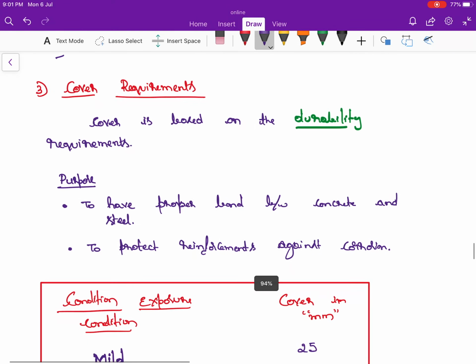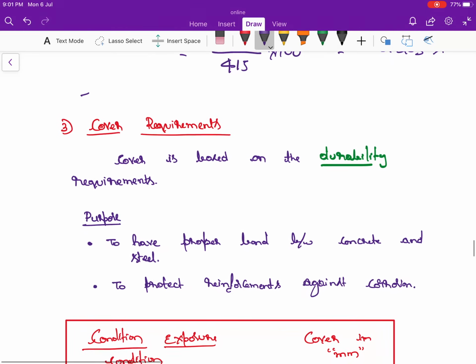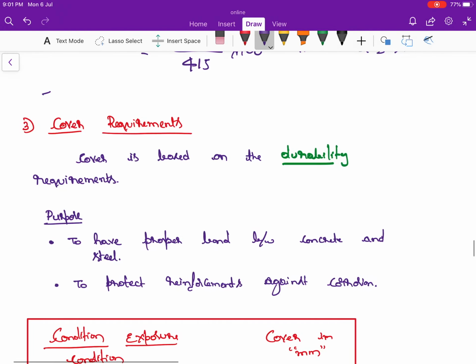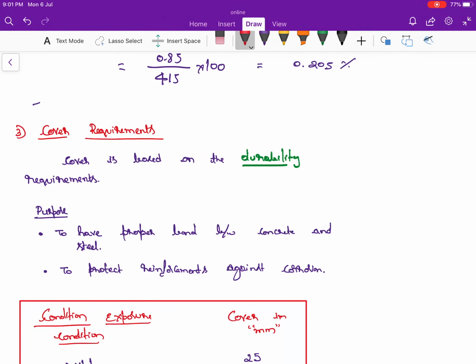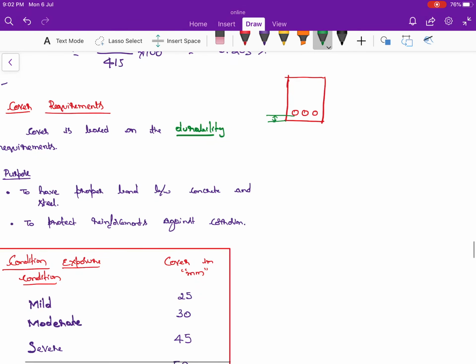Fine. Next one is cover requirements. First of all, what is cover? Cover is nothing but, I'll just show you here. If I am taking a beam like this, we are going to provide the reinforcement. Since we are providing the reinforcement here, the reinforcement is provided by leaving some distance from the bottom. This is what we are going to give the cover.